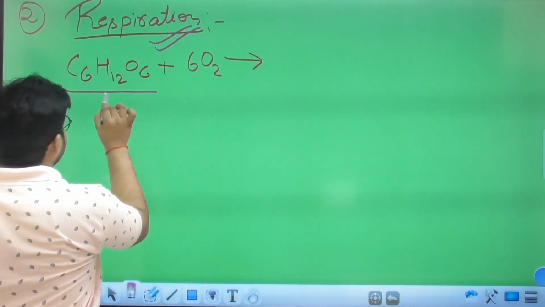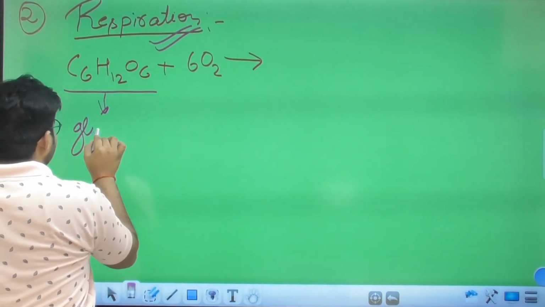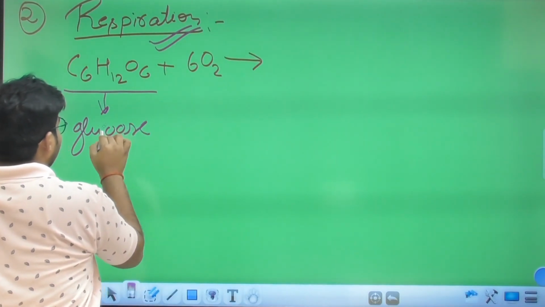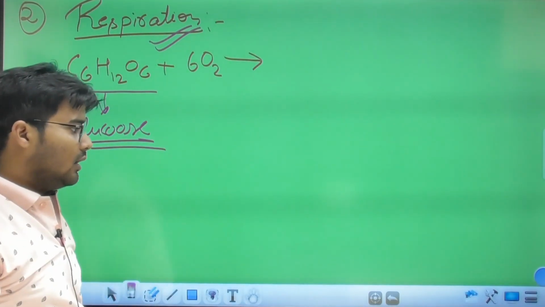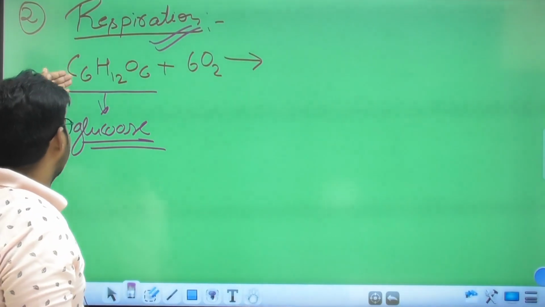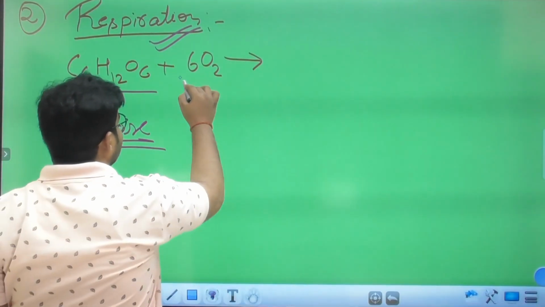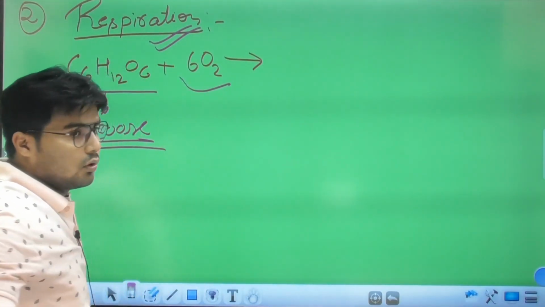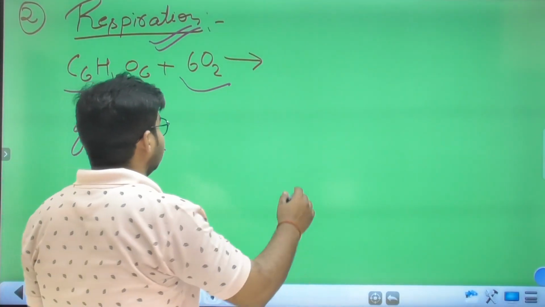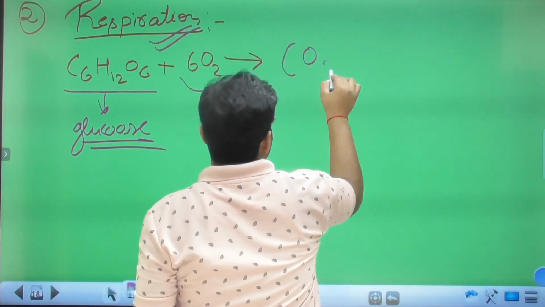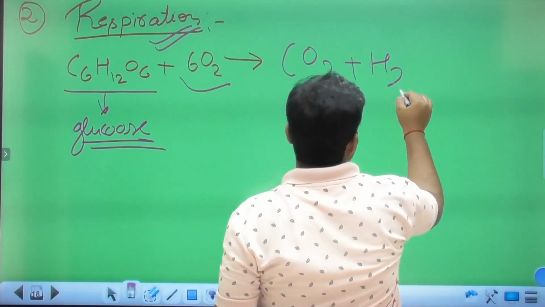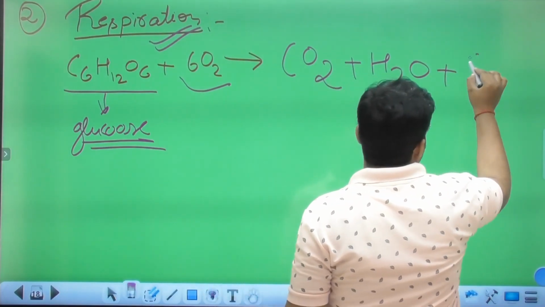This one is glucose, which we form by eating food, and this one is oxygen. When oxygen reacts with glucose, it forms carbon dioxide plus water plus energy.